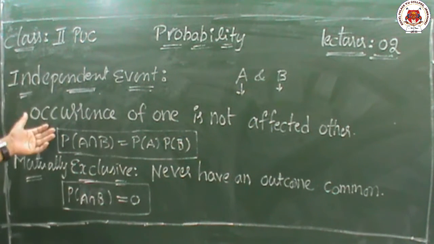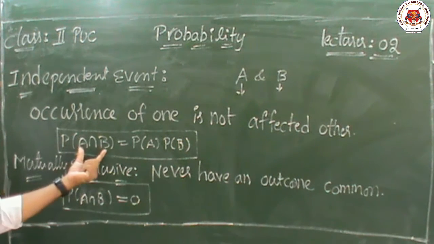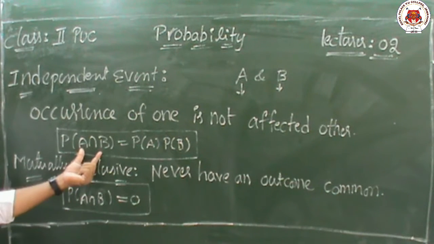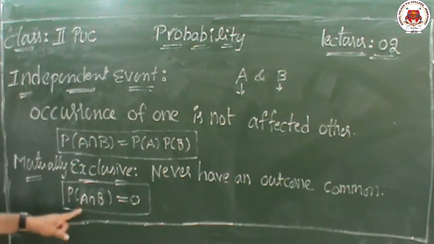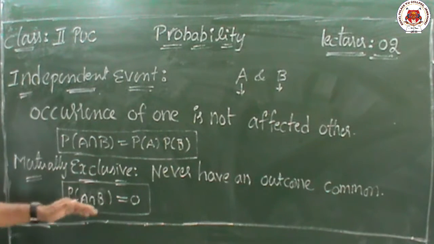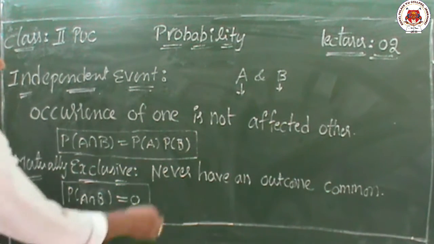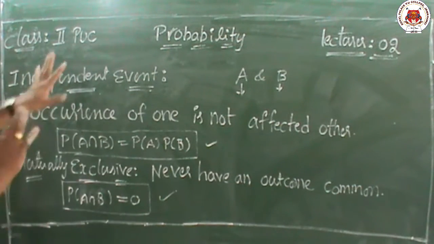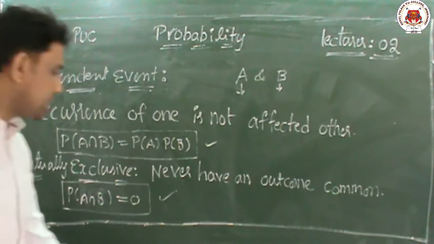So children, for independent events and mutually exclusive events, we consider the same expression, P of A intersection B. In an independent event, it is equal to P of A into P of B. And in an exclusive event, the intersection part equals 0. These two are very important. Today the complete class is on the basis of these two only: independent events and exclusive events.